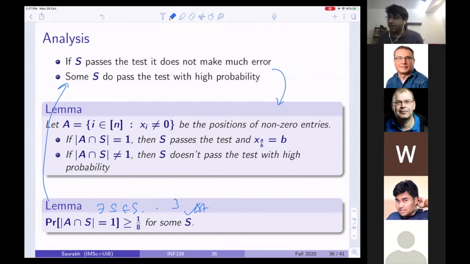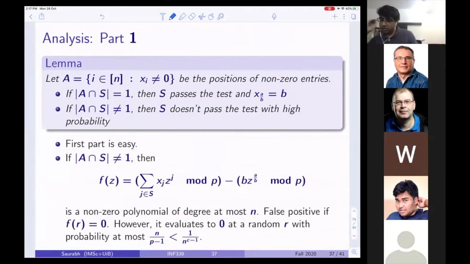If S passes the test, it doesn't make much error, and some S do pass the test with high probability. Okay, any question? And this lemma's proof we actually have seen before. So the first part is easy.